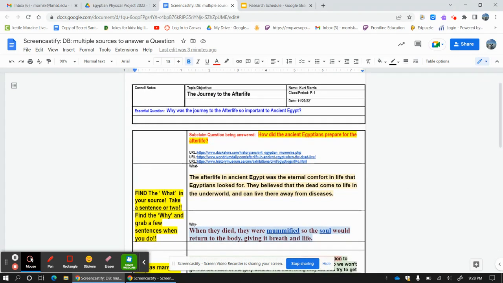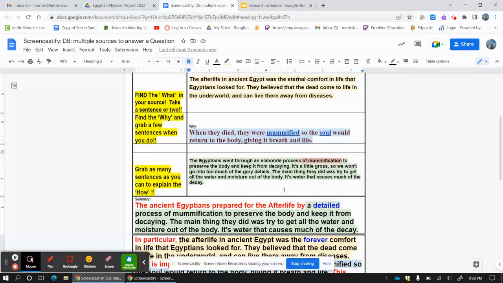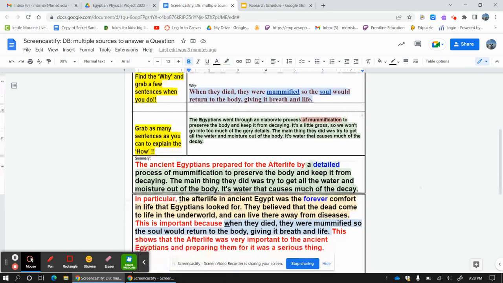Okay? Once again, I got my essential question here that I came up with Mr. Morris. I got my subclaim question here. It's a how question. I have my 3 sources that I got my notes from. I have my what notes. I have my why notes. And I have my how notes. Then I drop them in. How, what, why. And of course, my statement, transition, explanation, and words I've changed to make sense. Okay, good luck. This is what it looks like. You will be graded on it.